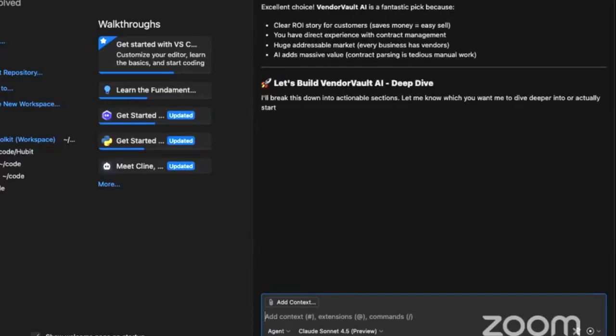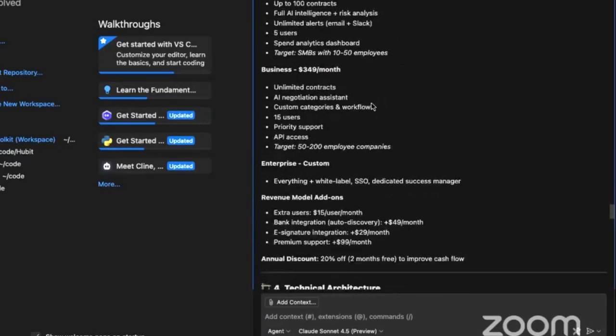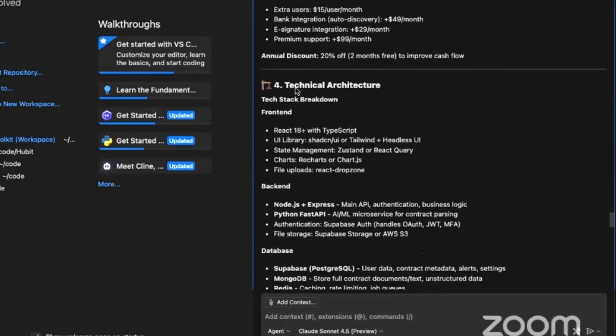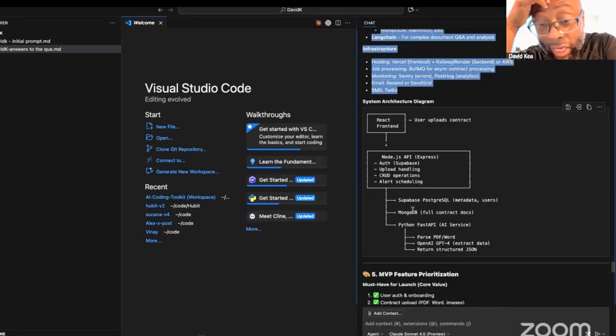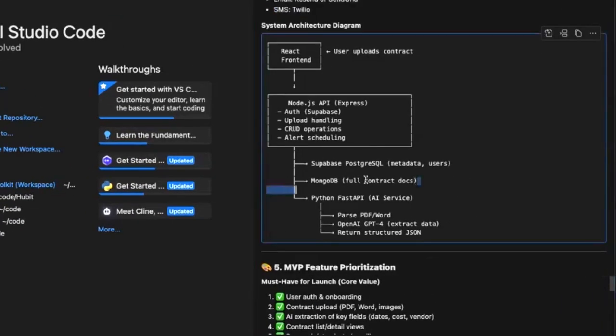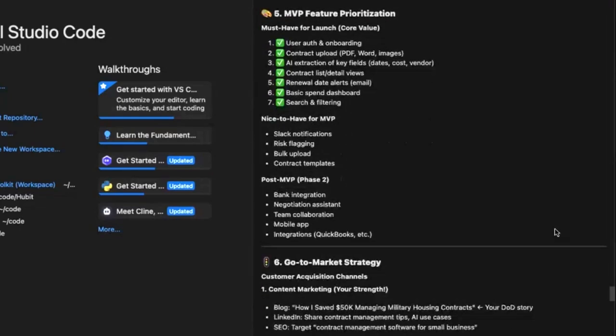Excellent choice. Vendor AI is a fantastic pick because, great, start with this, increase it to this, and you will be a millionaire. Technical architecture: React with TypeScript. Oh my God, React front end, Node. That's nice. Supabase. Okay, full contract doc, MVP, feature prioritization, all that.